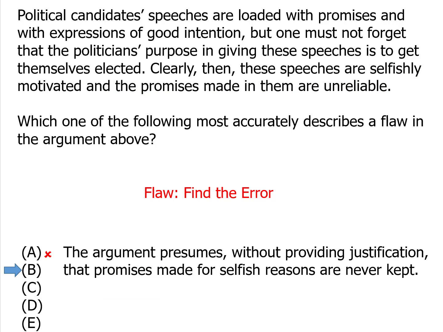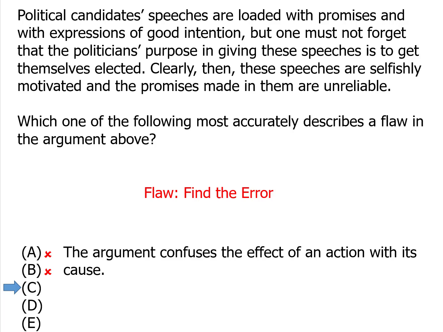Answer choice B is almost right, but the argument doesn't assume that selfish promises are never kept, just that those promises are unreliable. You can't trust whether they're true or not. Sometimes they are false. So answer choice B is too extreme. It's not our answer. Go to C.